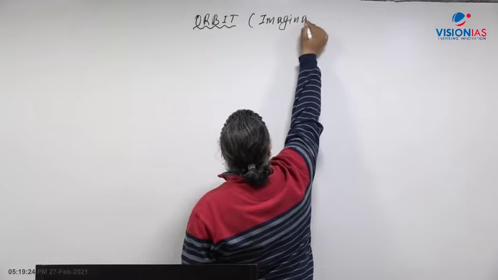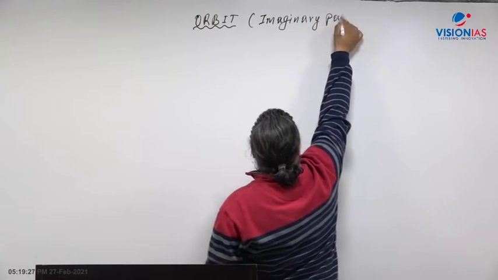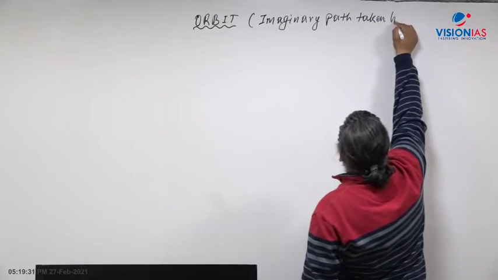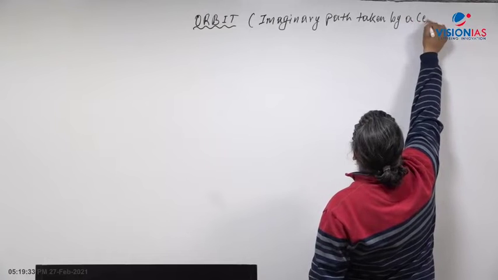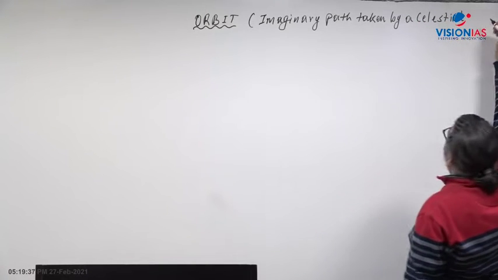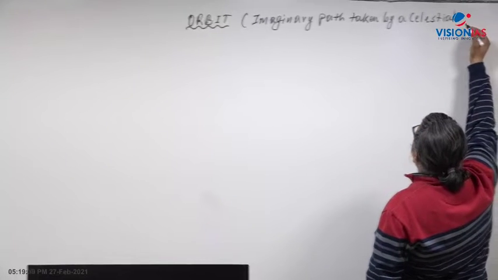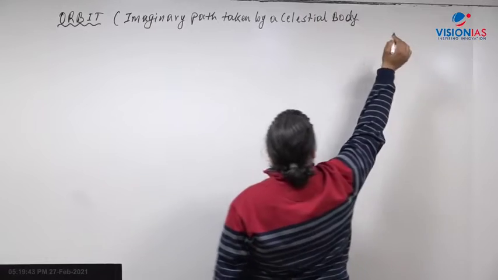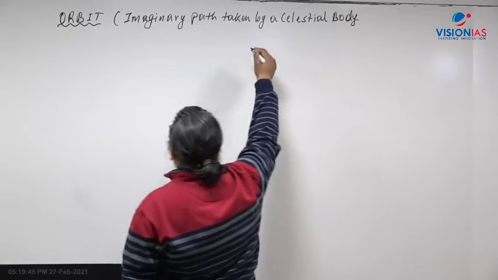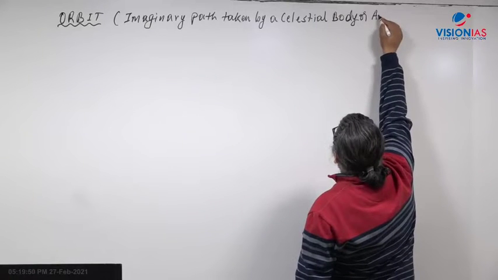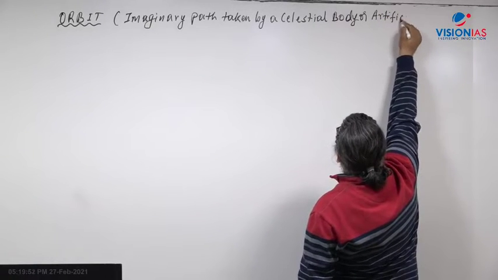It is defined as an imaginary path taken by either a celestial body or heavenly body, like the moon, or a planet going around the sun in the solar system, or a man-made artificial satellite or a spacecraft. An imaginary path taken by a celestial body or man-made artificial satellite.